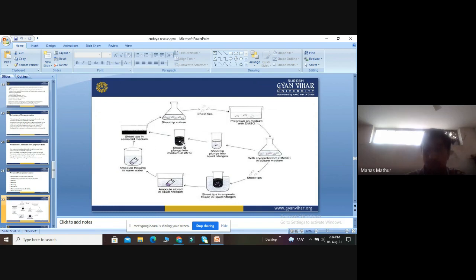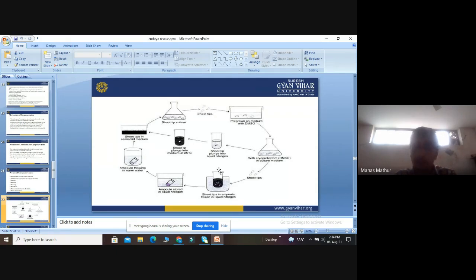From the medium the shoot tips are transferred to the culture medium. In the second pathway, we again take shoot tips and directly transfer them into the frozen region of liquid nitrogen, then into the stored liquid nitrogen, and from here into thawing in warm water. After thawing in warm water, the process starts again: the shoot tips are transferred to the semi-solid medium. So one cycle is this, and one cycle is this. We transfer the shoot tips to the semi-solid medium by two different pathways, one at normal temperature and one using liquid nitrogen.